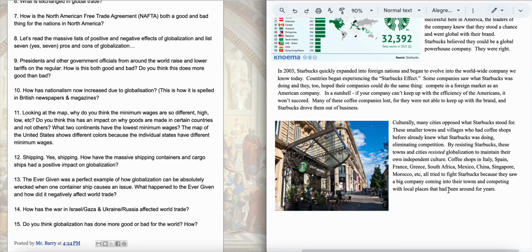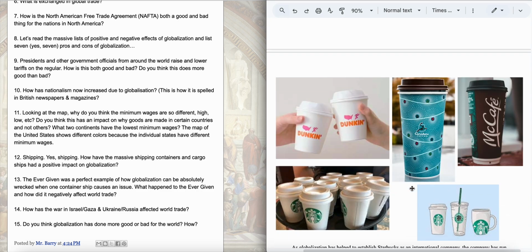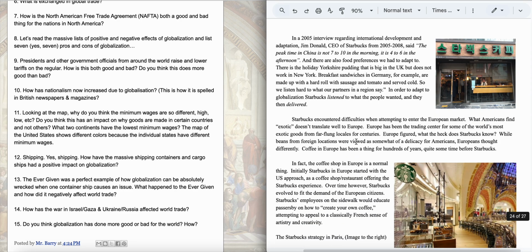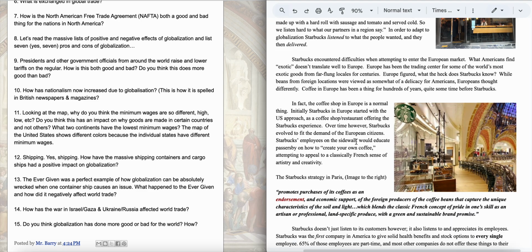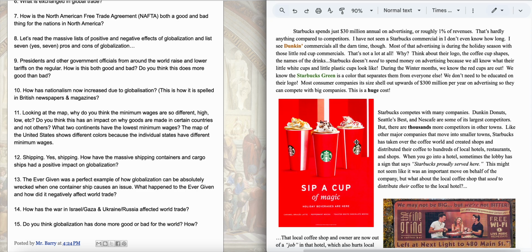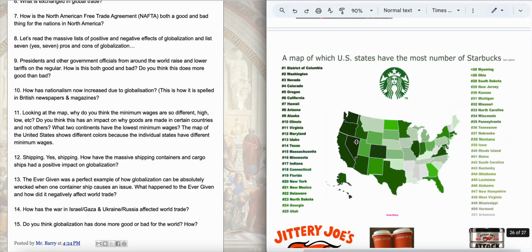So what Starbucks has done, and this is a Starbucks in Europe, which again, many cities oppose it because small towns and villages that had coffee shops, they have to adapt or they go out of business. And then you see the effect also is other companies also try to mirror Starbucks. I hate Starbucks. I hate everything about it. I just do. It's awful. Whatever. Just know two effects Starbucks has had on globalization, whether it's good or bad. I don't care. Obviously, I think it's horrible, but that's just me.